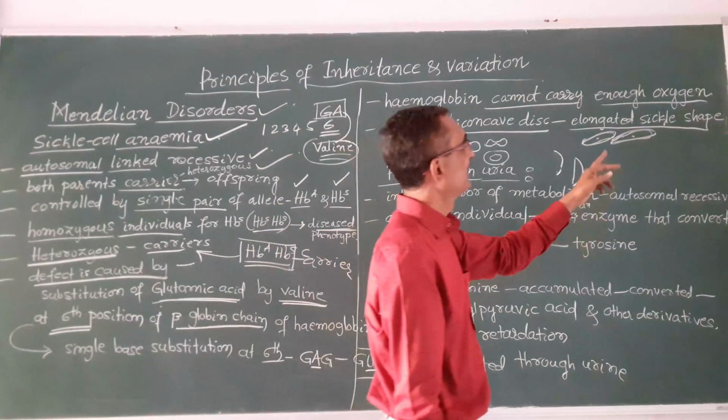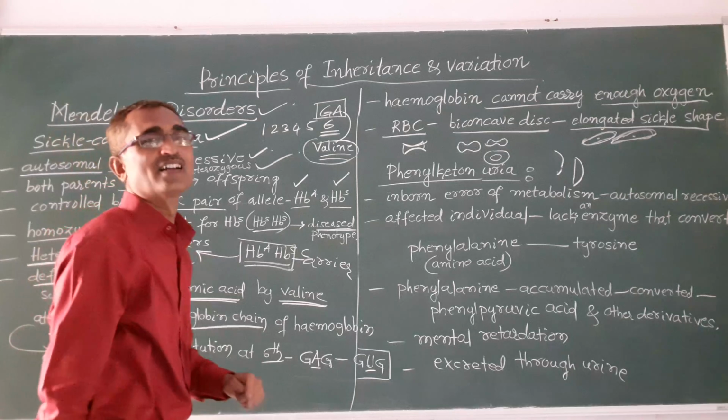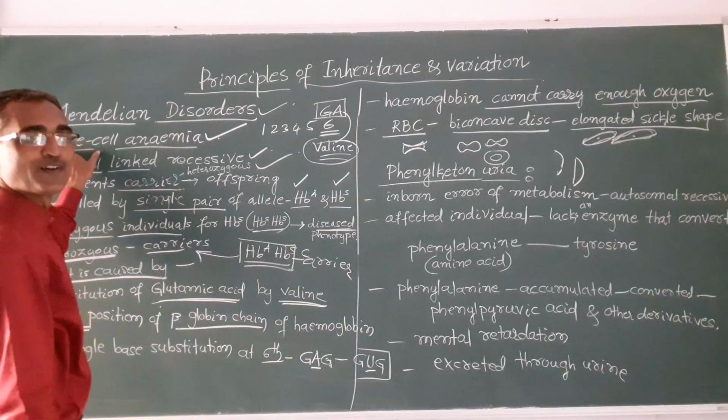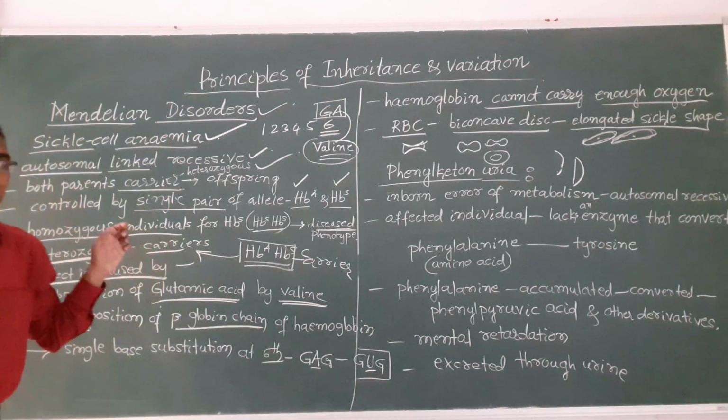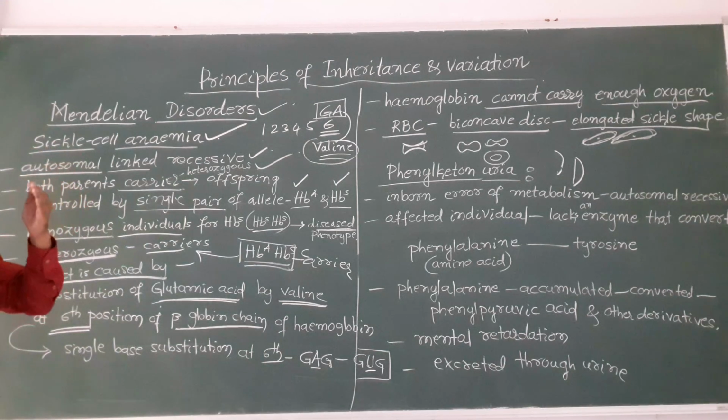So that is why it is called sickle cell anemia. Why are they called sickle cells? Because the red blood cells which are biconcave discs become sickle shaped, like a sickle.